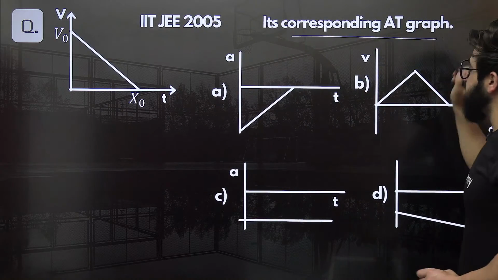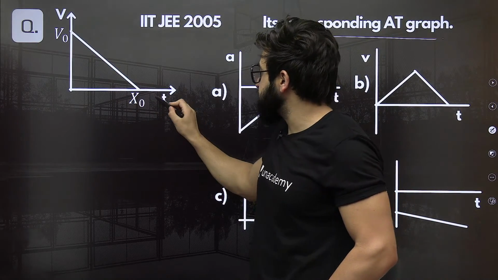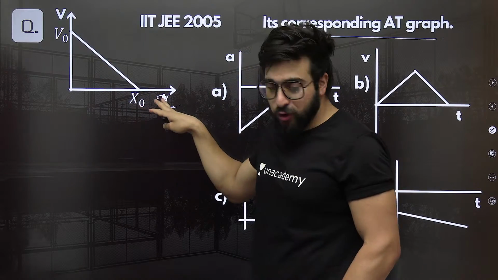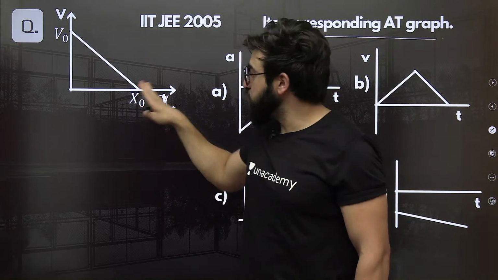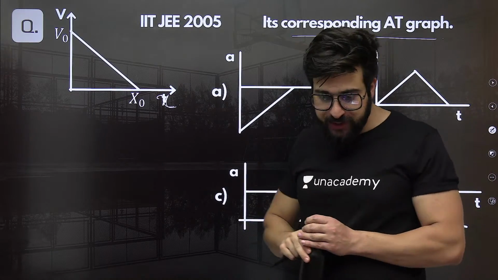Its corresponding acceleration time graph. This is the velocity. This has to be x over here. Okay, this is x. This is not time. Okay, this is given. Velocity versus position graph is given. You are supposed to find its acceleration time graph. Come on. Can you do it?